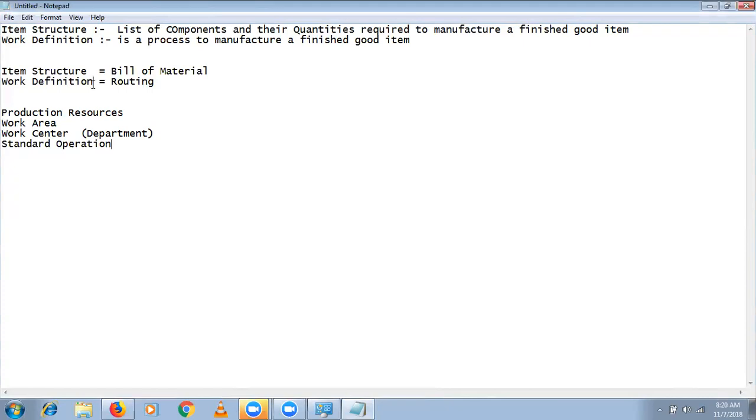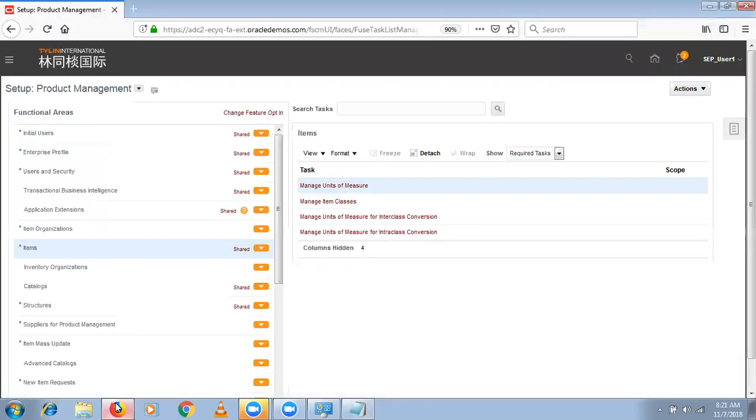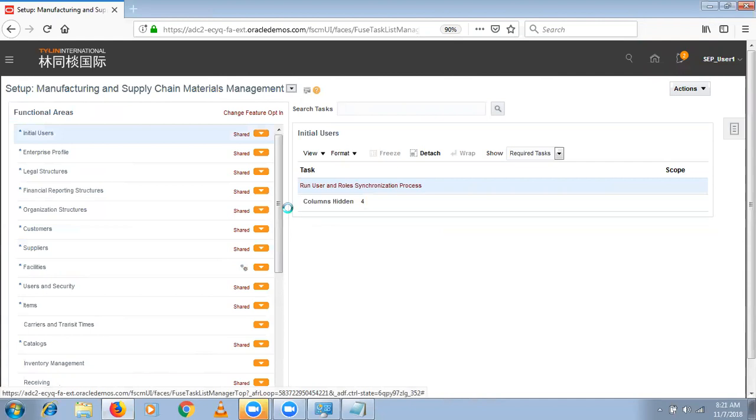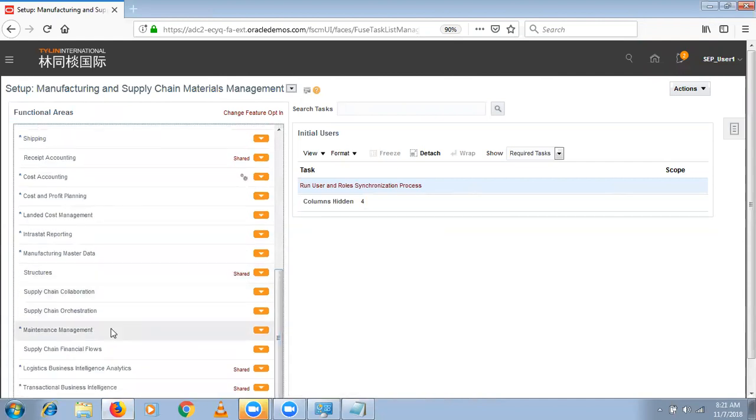If you want to define a work definition, first you need to define all these setups one by one. The assigning sequence should be from bottom to top, but defining the setups comes from top to bottom. Log into the application with our username, navigate to the manufacturing and supply chain material management offering, scroll down, and select manufacturing master data.